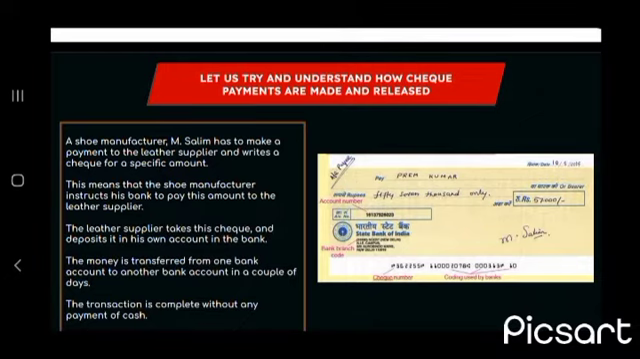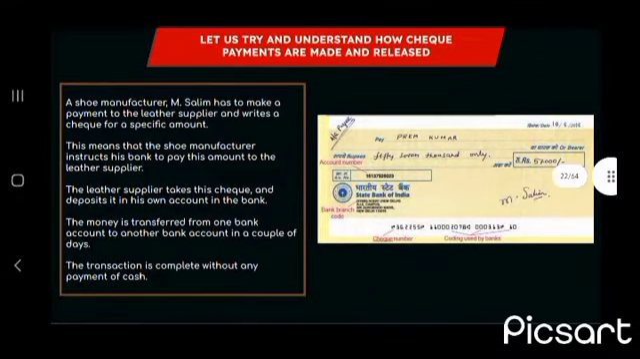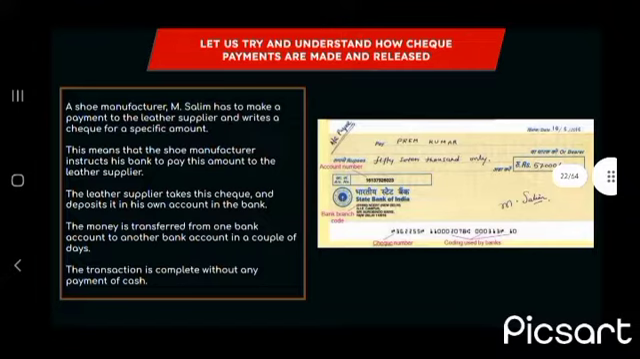Let us try and understand how check payments are made and released. A shoe manufacturer has to make payment to a leather supplier and writes a check for the specific amount. This means that the shoe manufacturer instructs his bank to pay the amount to the leather supplier. The leather supplier takes the check and deposits it in his own account in the bank. The money is transferred from one bank account to another bank account in a couple of days. The transaction is complete without any payment of cash.